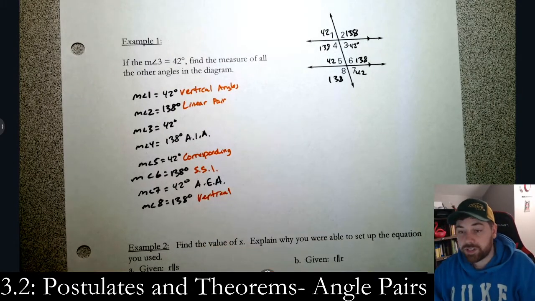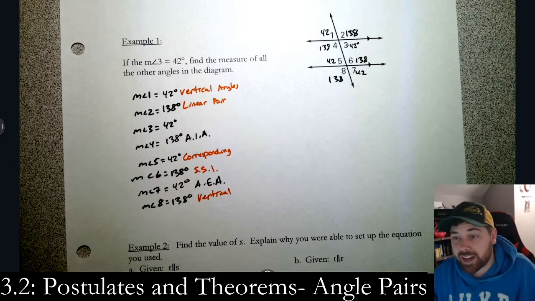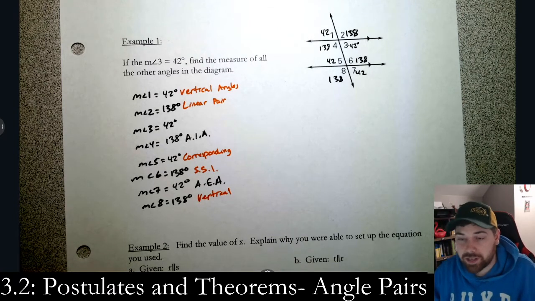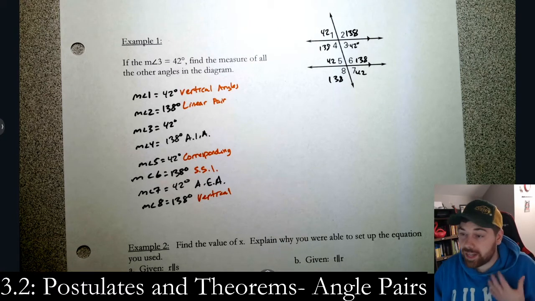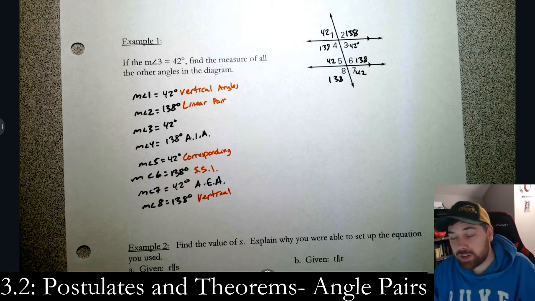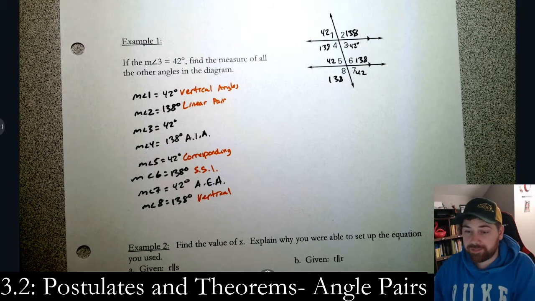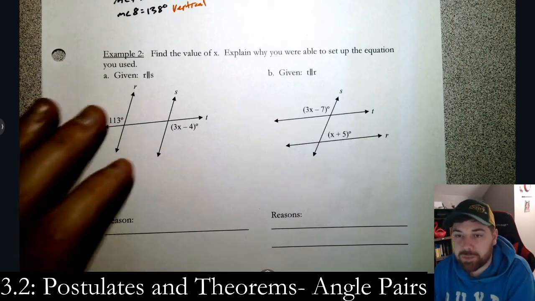Okay, and you have a bunch of options. Now, you'll probably figure it out faster than I can tell you. There's an easiest way to do this, but you can do whatever way you see. If you see an angle pair that works out, use it. But we'll be practicing these quite a bit. This will be something that you'll get very good at. All right? On to example 2.